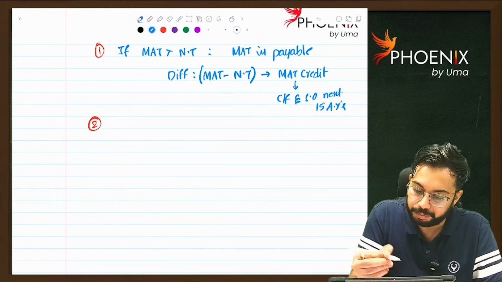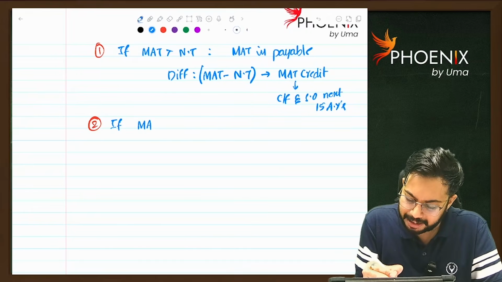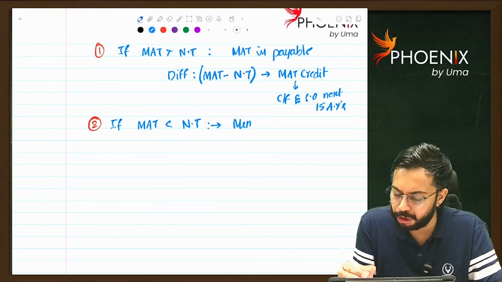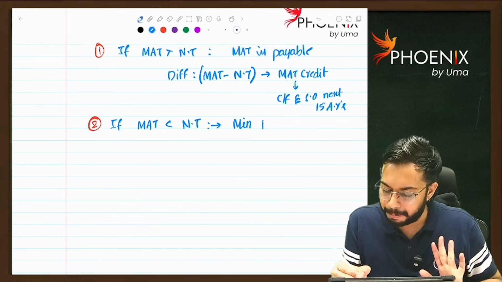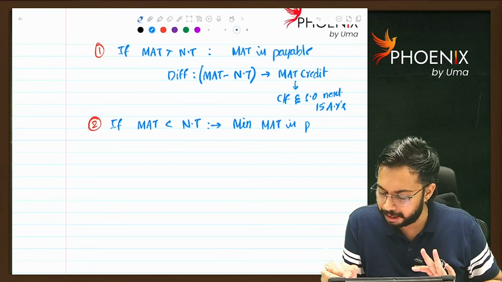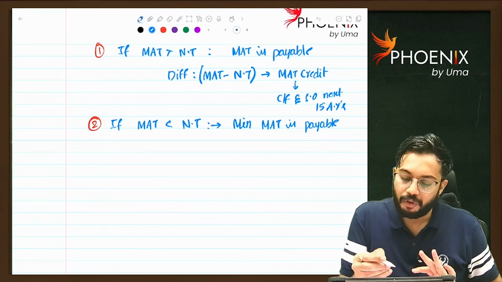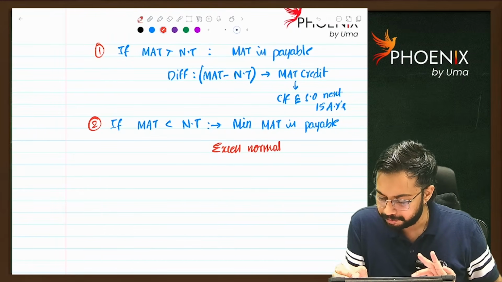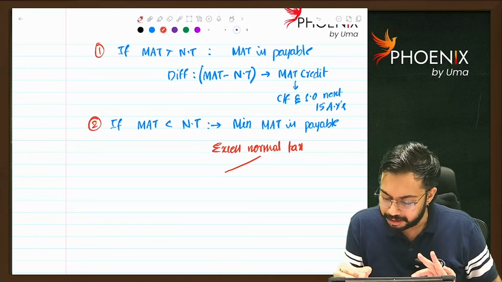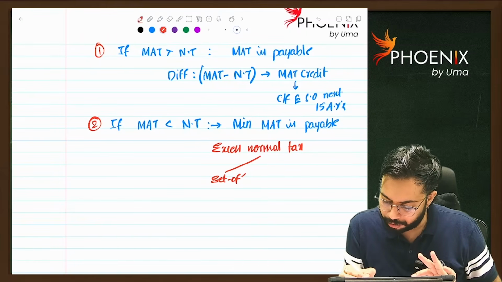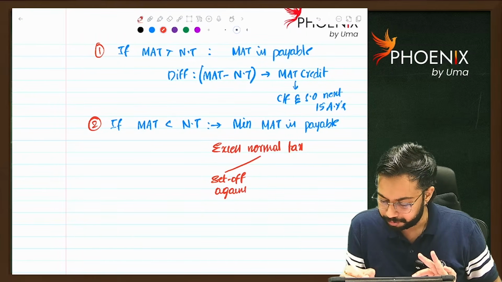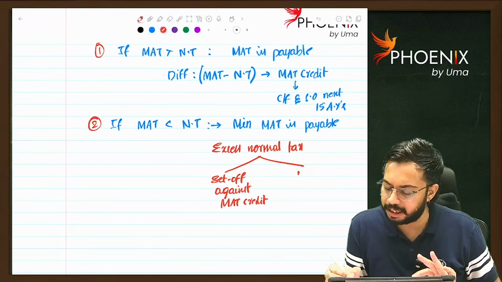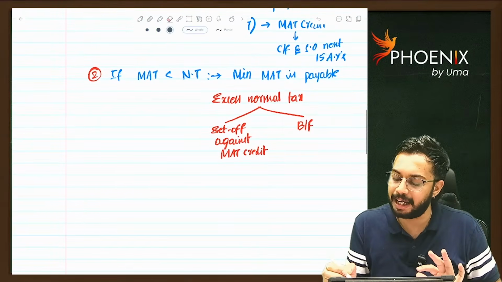Point number 2: if MAT is less than normal tax, minimum MAT is payable. Whatever the excess normal tax is, you can set off against MAT credit. After setting off against MAT credit, if there is any balance, that balance is payable.